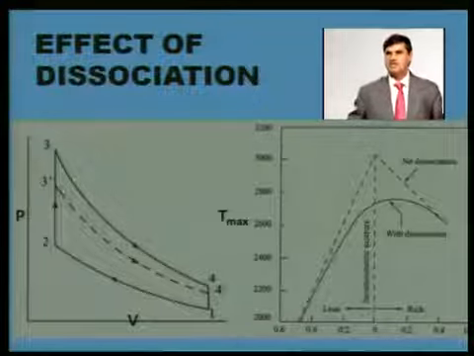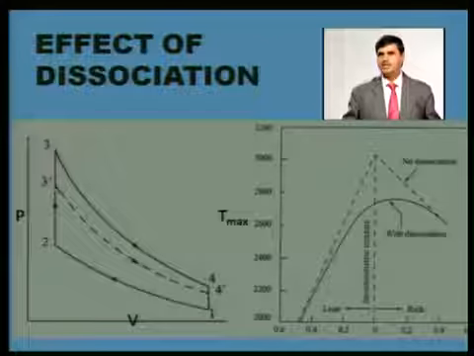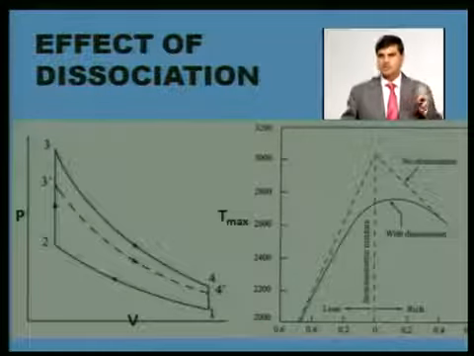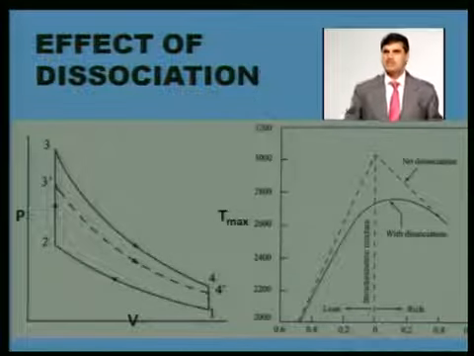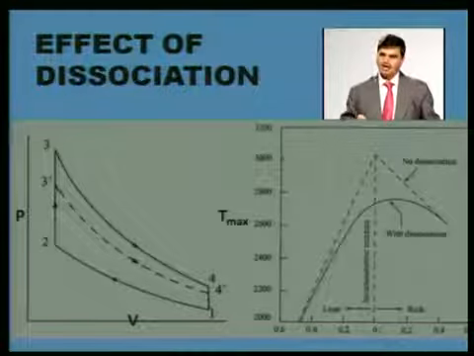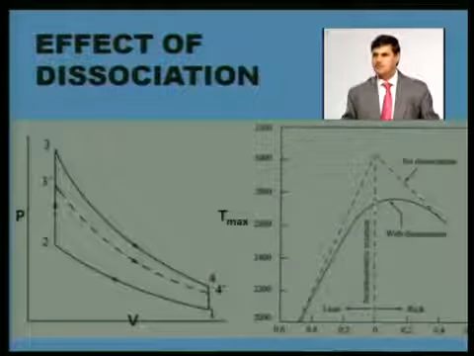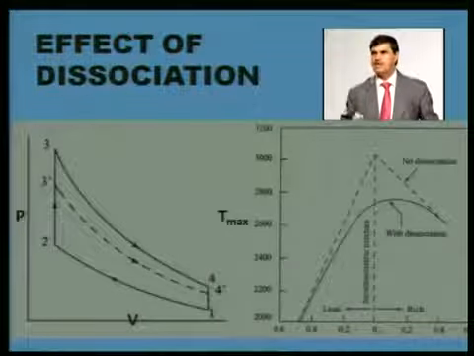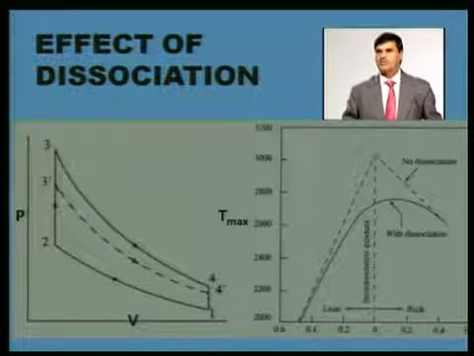Dissociation is also making the air standard cycle deviate from the fuel air cycle, because fuel is actually burning inside the cylinder. It creates many reactions, in forward direction and in reverse direction, and some of the reactions need heat addition while some reject heat. Some are exothermic, some are endothermic. So when a reaction is endothermic, it won't allow the temperature to reach up to this; during that process it absorbs some heat and keeps the temperature of the cycle significantly lower as compared to the air standard cycle.